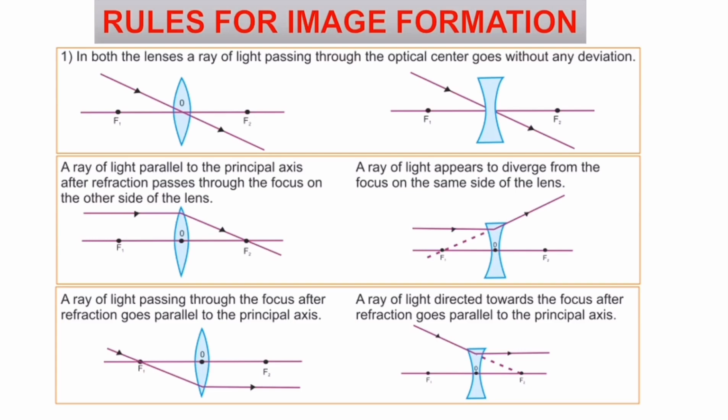The first rule goes like this. When a ray of light passes through the optic center, it goes without any deviation. That is applicable for both the lenses. Hope the pictures help you in understanding.